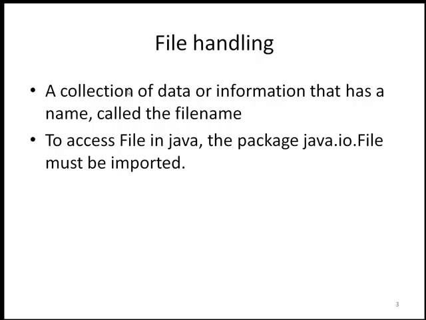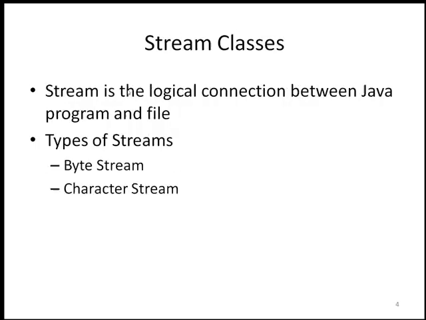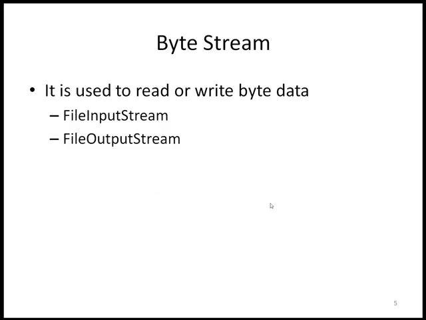Now let us understand what is Java stream. Stream means flow of data between Java program and file. It is of two types, byte stream and character stream. First I will explain about byte stream. It is a stream to read or write byte data. Here input and output process happens with bytes, so it is called file handling process with byte stream.